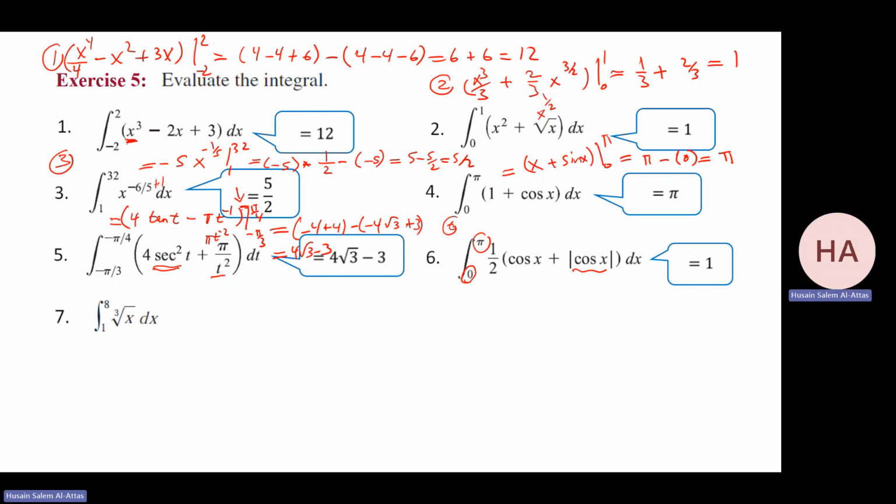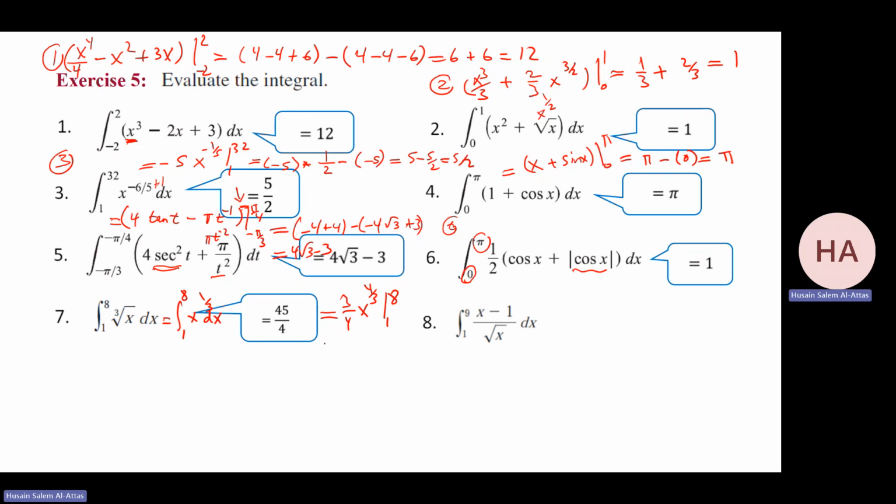This one, easy one. This one is what? Integral x to the power 1 over 3. So I add 1, it will be 4 over 3. Let me try to write it here. That will be 3 over 4, x to the 4 over 3, from 1 to 8.